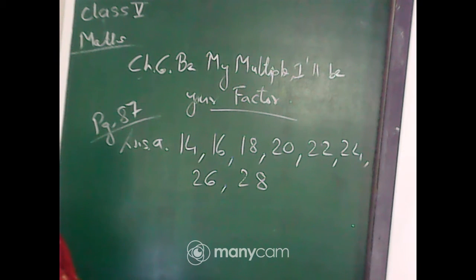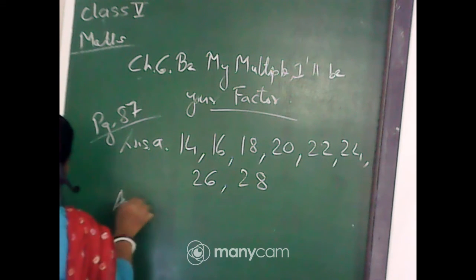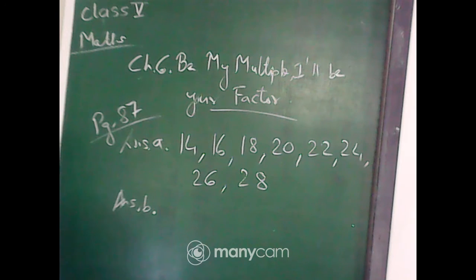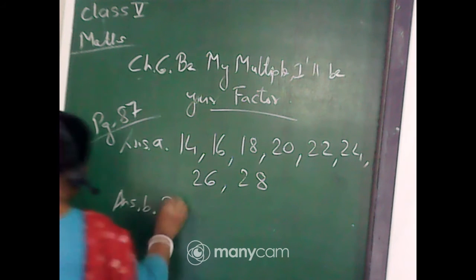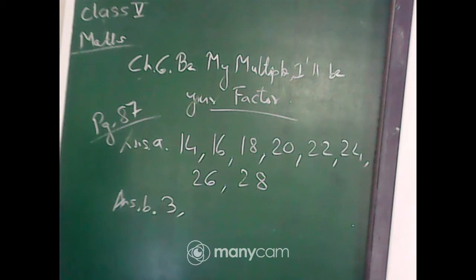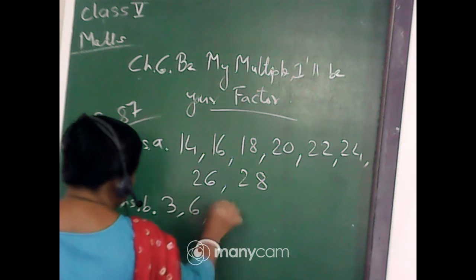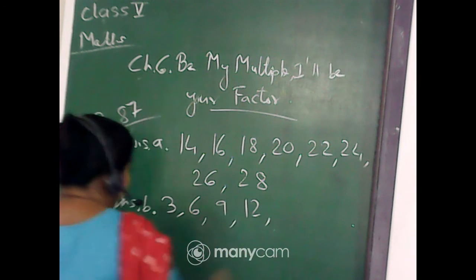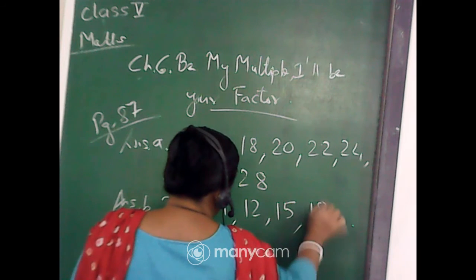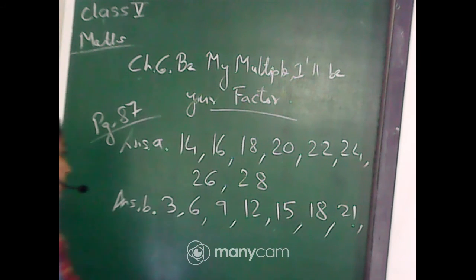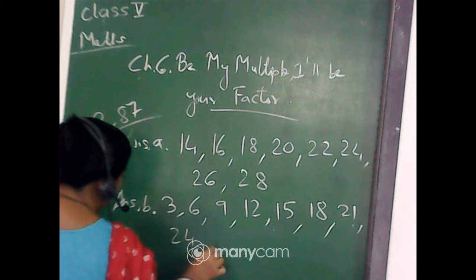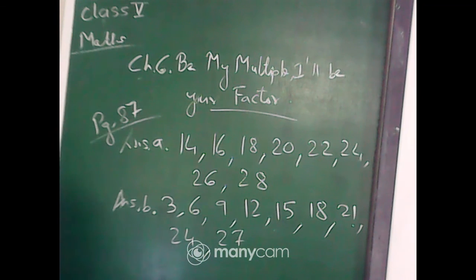Now answer number B, the steps on which the cat jumps. Now you have to find for the cat. The cat is starting from 3 and she takes 3 steps. That means 3, then 6, 9, 12, 15, 18, 21, 24 and 27.